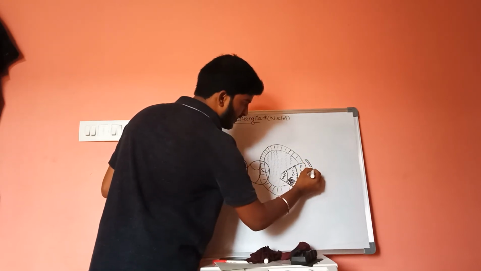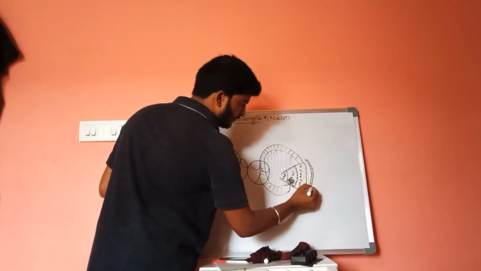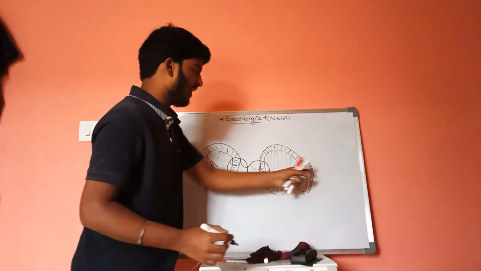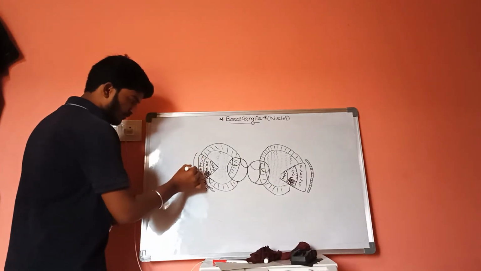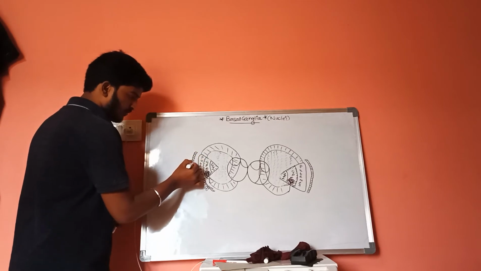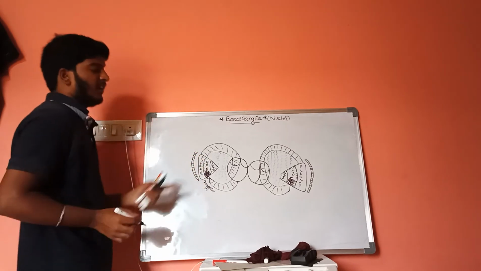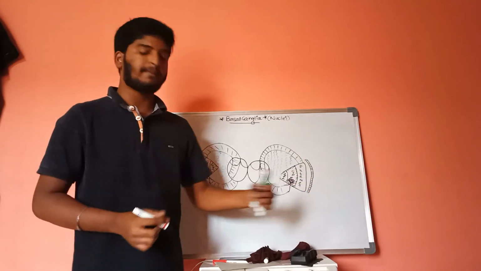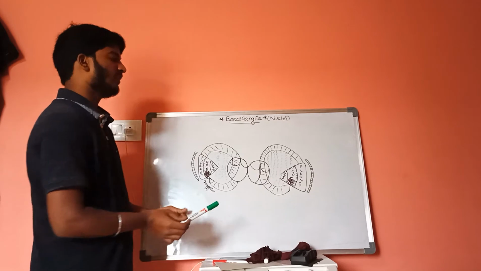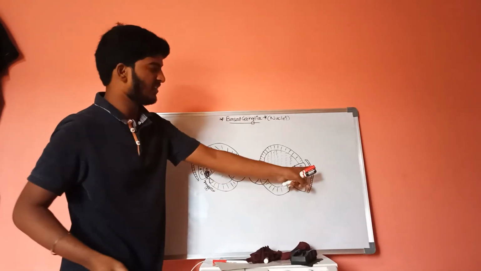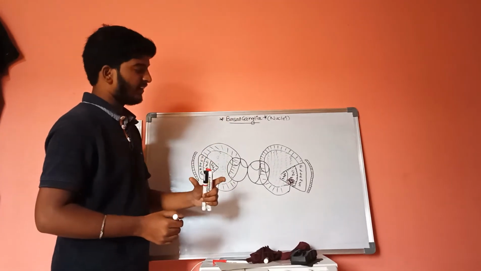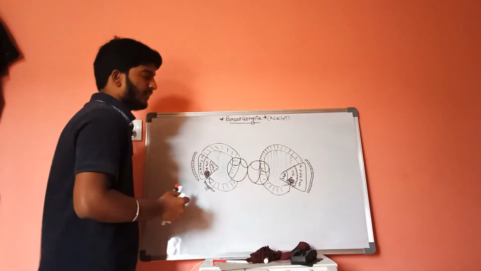This is the external capsule, also called the external capsule. This is the internal capsule, and this is the external capsule. This external capsule is made up of white matter, and if we move more laterally, on the lateral side of this external capsule, there is a special and tightly packed gray matter.